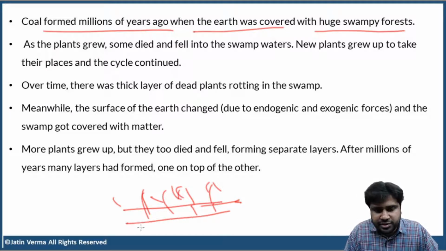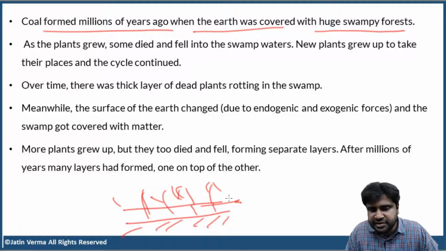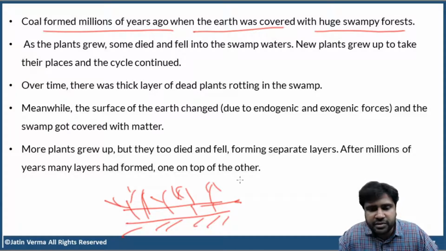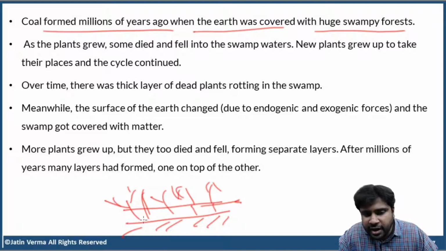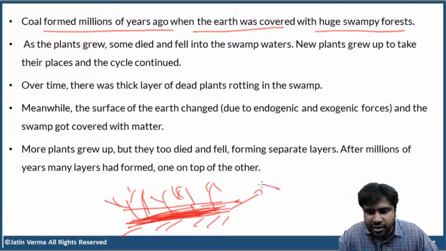Just imagine this to be the surface, and this is a level of water, and all these are the plants. This is a swamp. Now, what happens? The plants will have a lifespan, right? So, plants will die eventually. So, eventually, this entire bottom got accumulated with a thick layer of partially decomposed organic matter, and that is how peat formed.